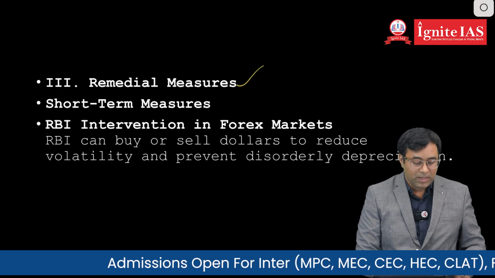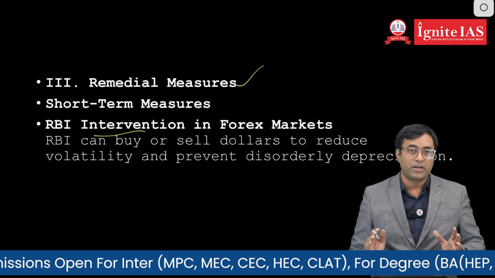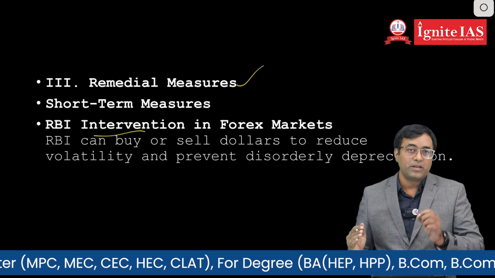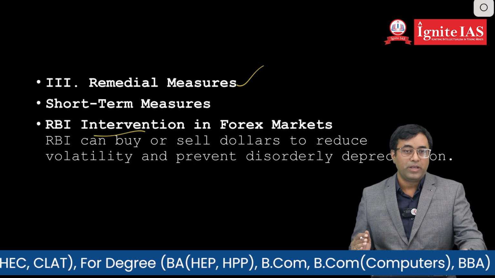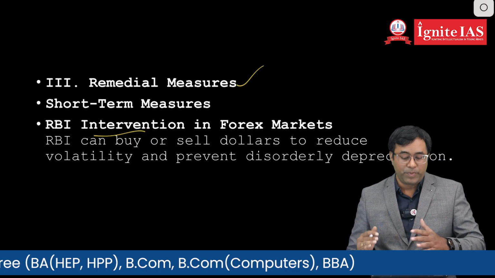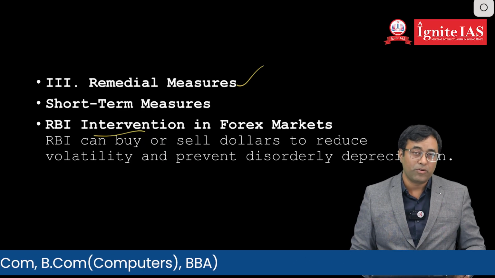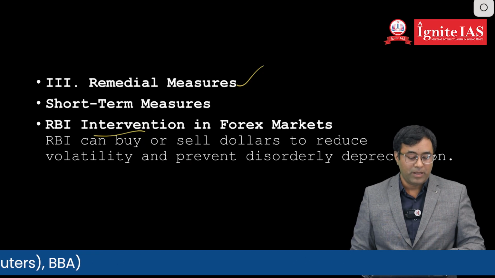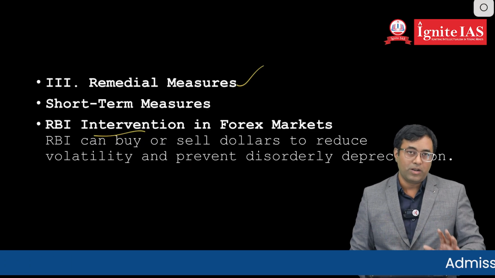So first one is RBI should intervene in the forex markets. Whenever currency is being depreciated, RBI will try to pump dollars into the economy and stabilize the falling of the rupee. That is one of the first steps taken by the government. And on behalf of the government, RBI will buy or sell the dollars.